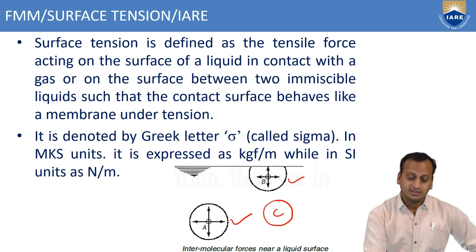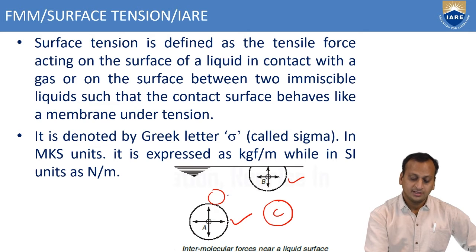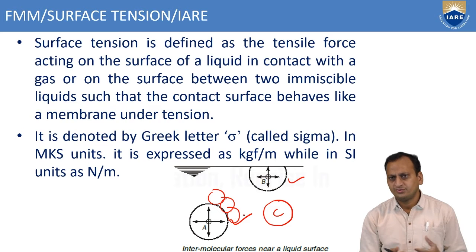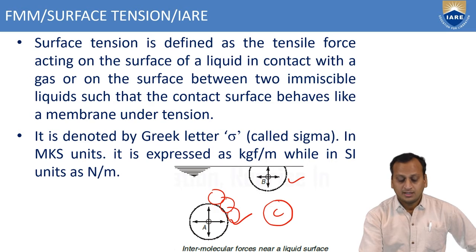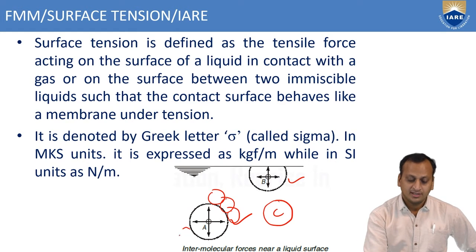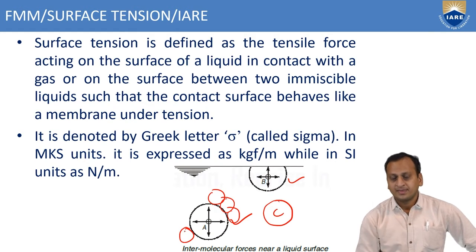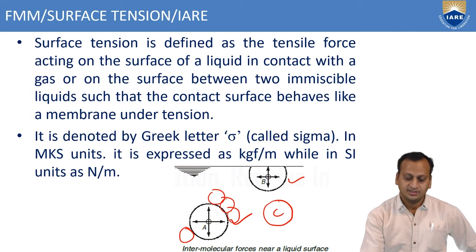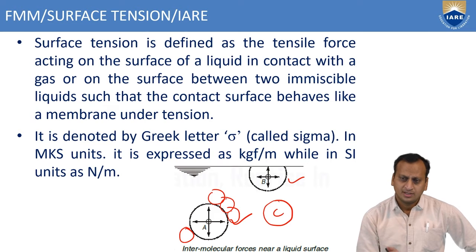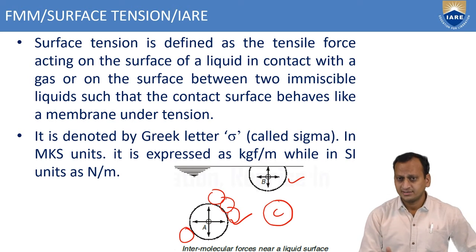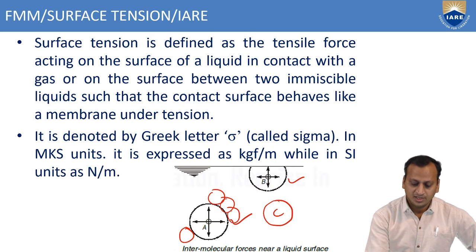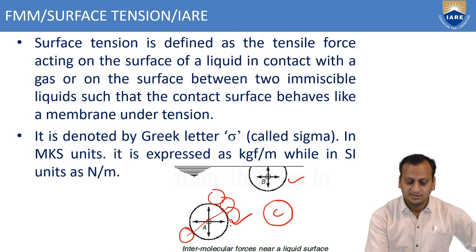Around this molecule A, there will be surrounding molecules which will attract it due to cohesive forces. They apply some force, and the same force will be balanced by another opposite surrounding molecule, so that the net force applied on molecule A becomes 0. Otherwise, this molecule A can be considered as under equilibrium.